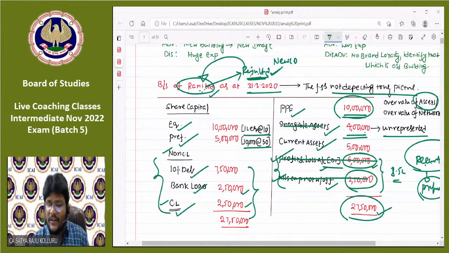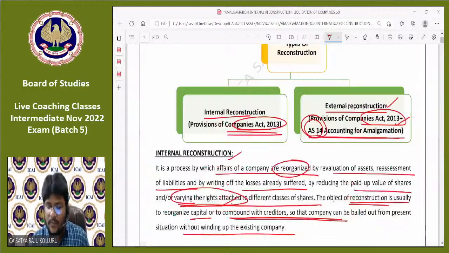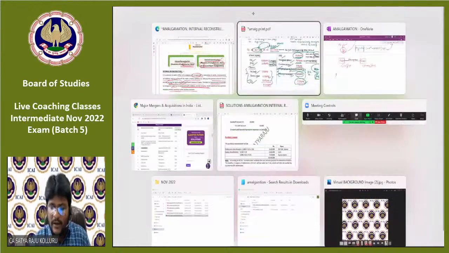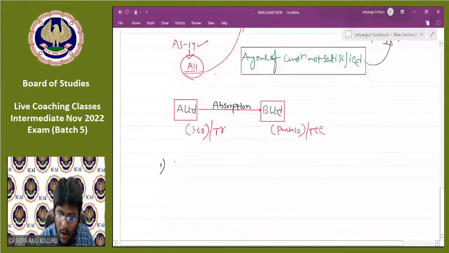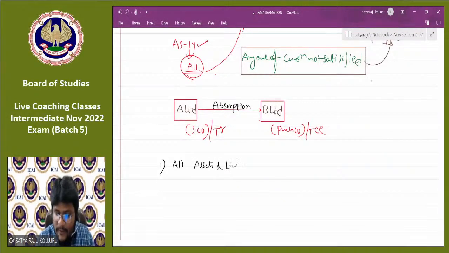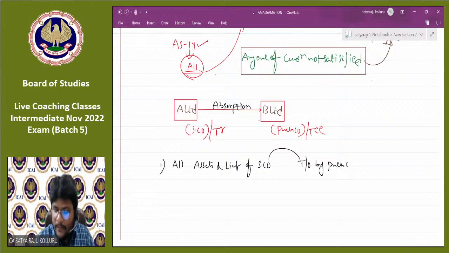Not only that, the condition is also included to call that amalgamation as part of amalgamation in the nature of merger. So what we are trying to say here is, all assets and liabilities of the selling company should be taken over by the purchasing company. Even a single asset or liability should not be left at the selling company's premises.